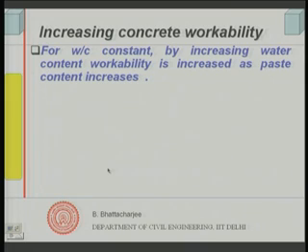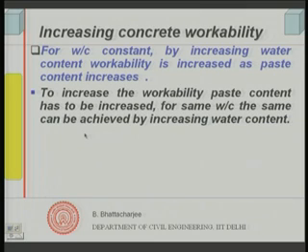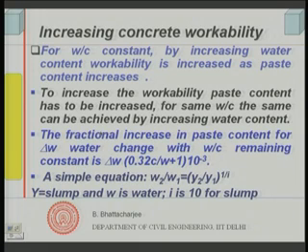By keeping the water cement ratio constant, we increase the water content, and workability increases as paste content increases, that is what I have mentioned. Therefore, how do we do it? What we see is, supposing I increase the water, I said that I can increase my water content say by delta W.